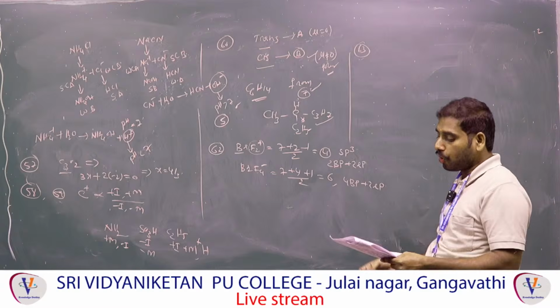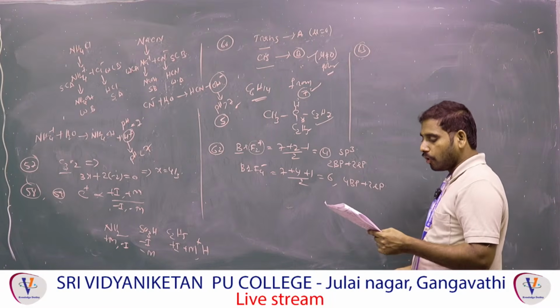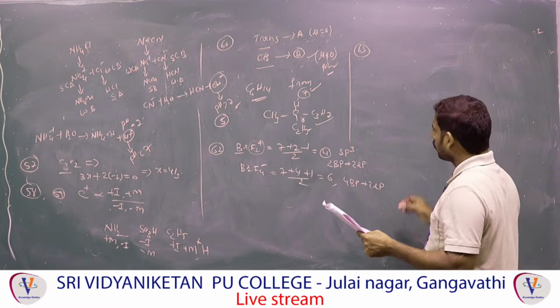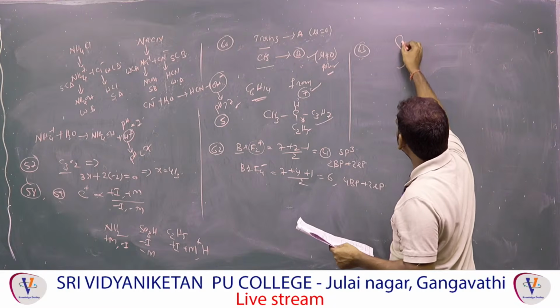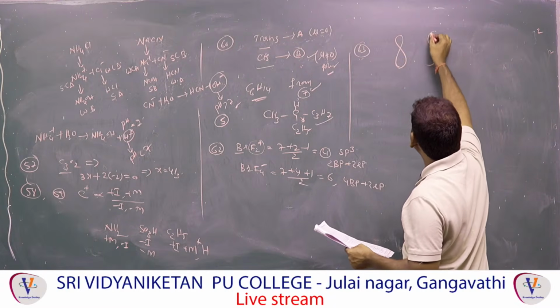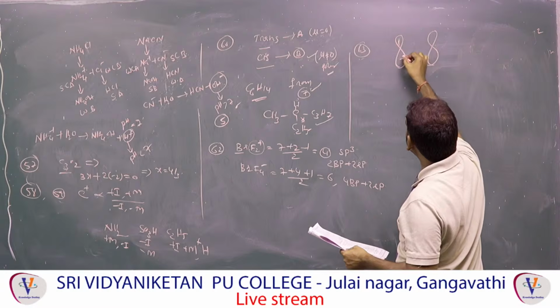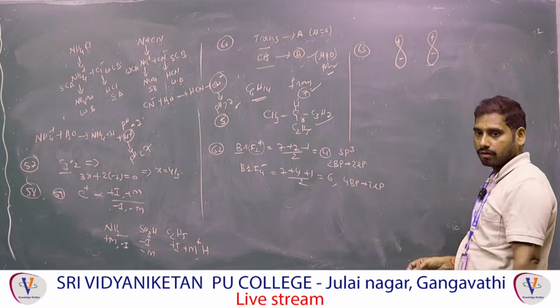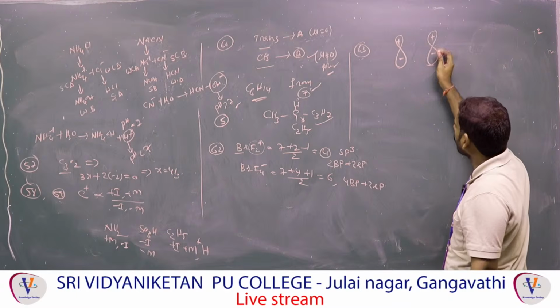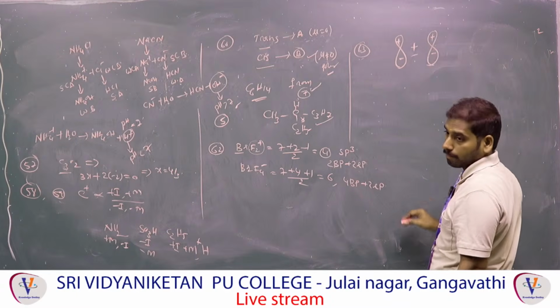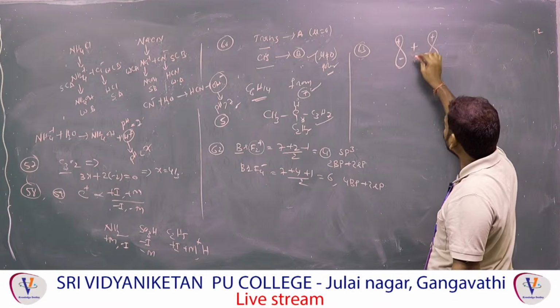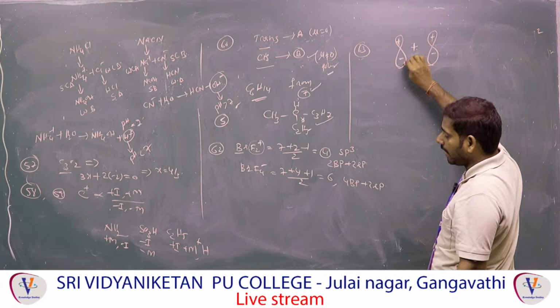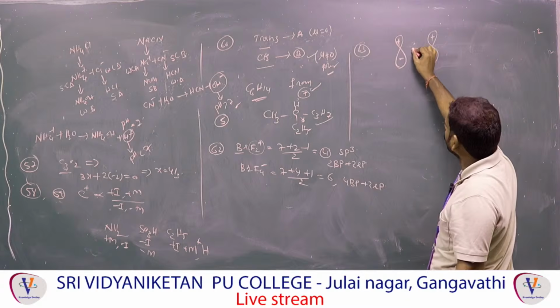What did they say? Anti-bonding pi star. Pi star means the px orbital and py orbital both will overlap. Plus minus means positive sign and negative sign. Observe here: positive sign means addition, negative sign means subtraction.